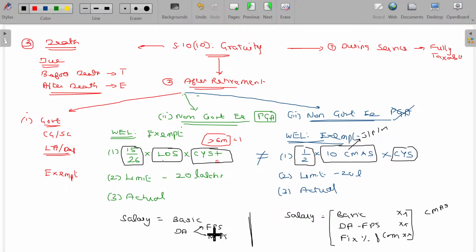Why? Usually increment may be given once every year. Probably in the 10 calendar months, for 6 calendar months he drew a salary of 50,000. Thereafter it was increased to 60,000. So for 6 months it may be 50, for the remaining 4 months it's 60. You have to add up all of this and divide that by 10. You'll get the average monthly salary. So average salary. Is that clear?